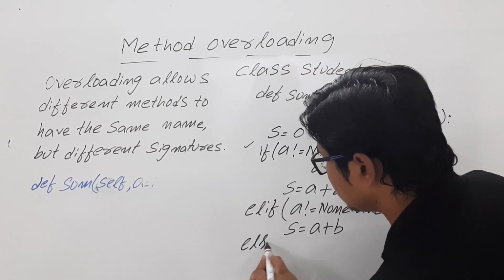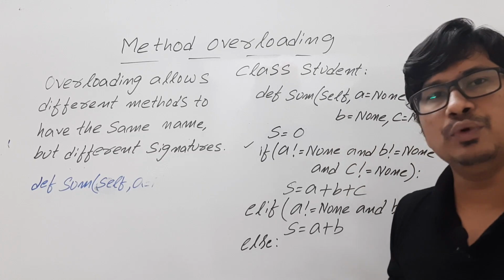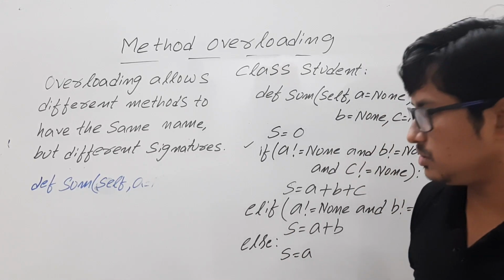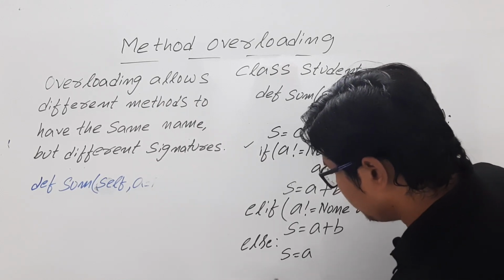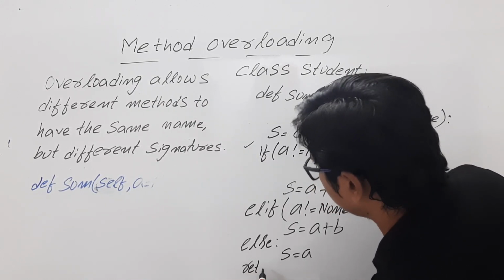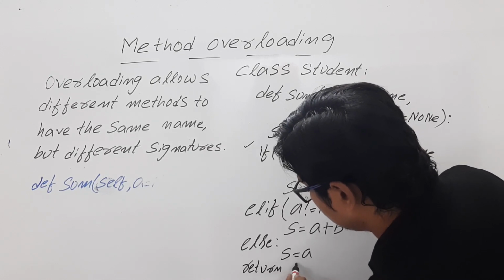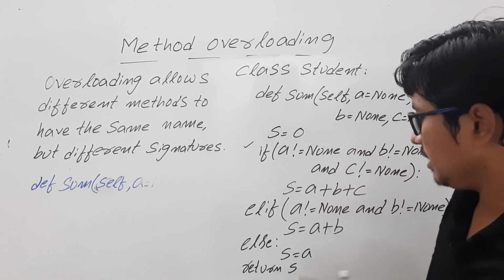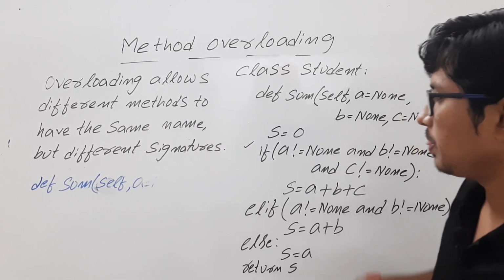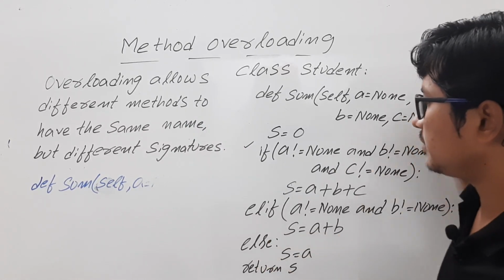Else, suppose the user is providing only one argument, then I want to store s is equal to a. I hope it is visible for you. Then finally I will return s, the s value I am returning. I hope it is visible for you. If not, you can write it.